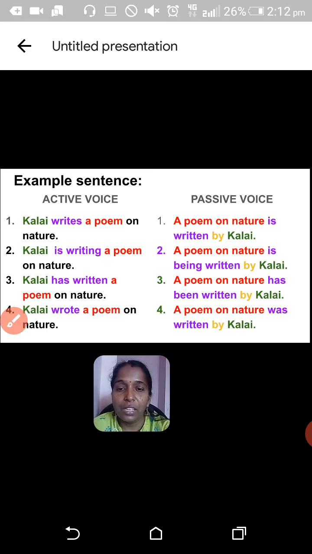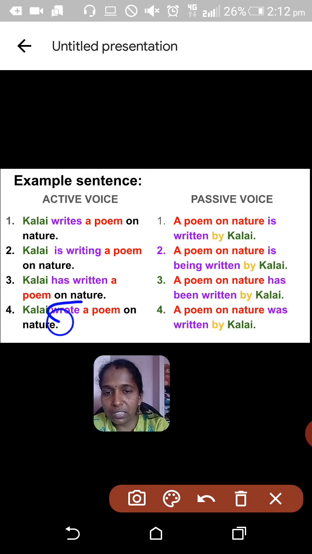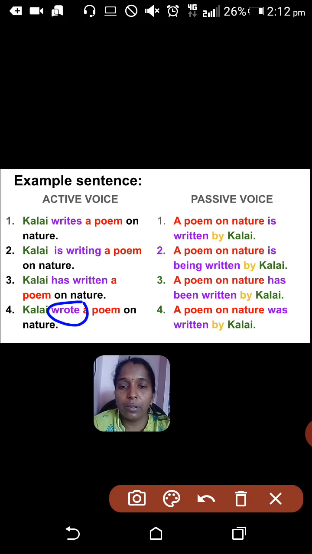Okay, next, Kalai wrote a poem on nature. I think you can easily identify the verb form. It is simple past tense, right? The sentence is in simple past tense. How can a sentence in simple past tense be changed to passive voice? A poem on nature was written by Kalai.